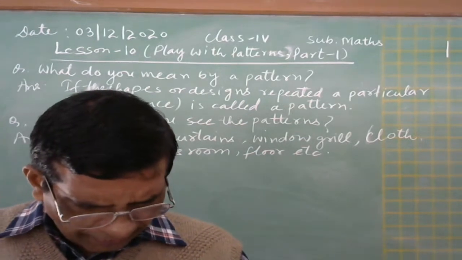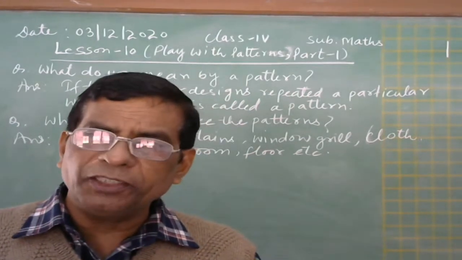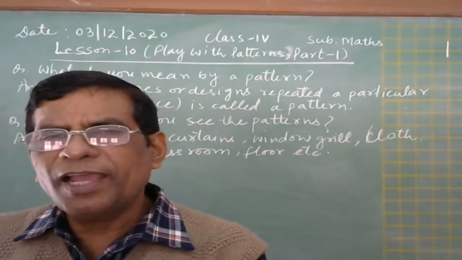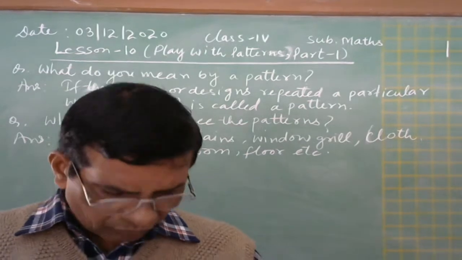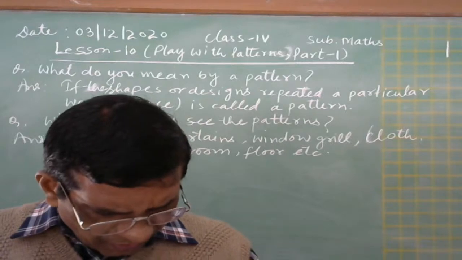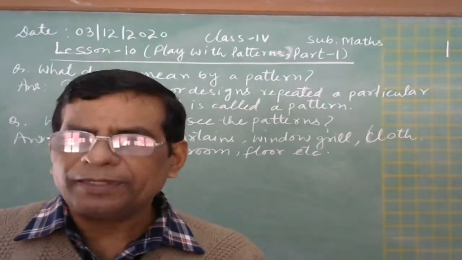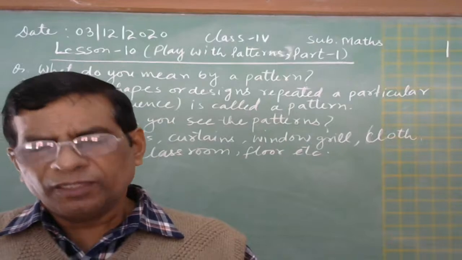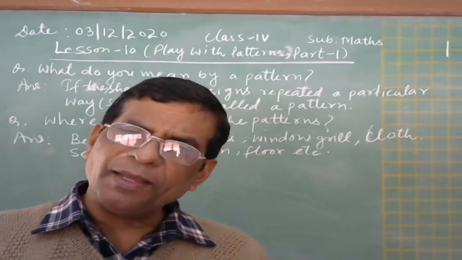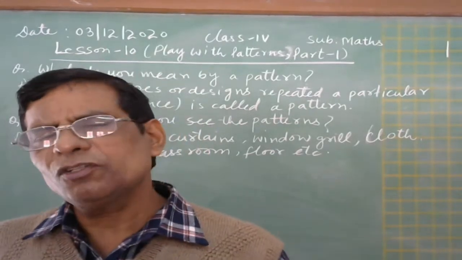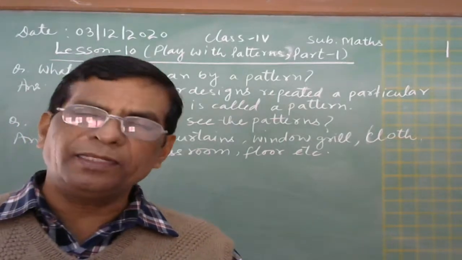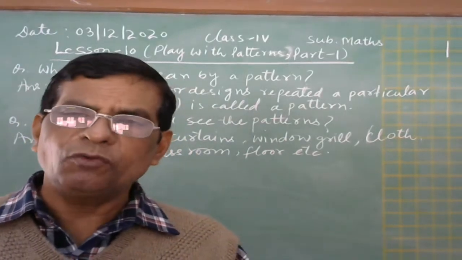Okay. Now the next line is 109, 209, and then it will come 309, then 409, and then 509. Okay. So in this way we can complete these patterns, and below that, now write your own number pattern. Here you can make your own pattern by using any numbers you can take. You can take the table of any number, table of 8, table of 9, table of 10, like this you can do.